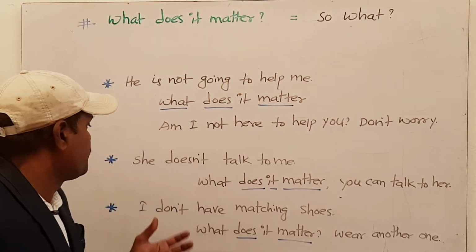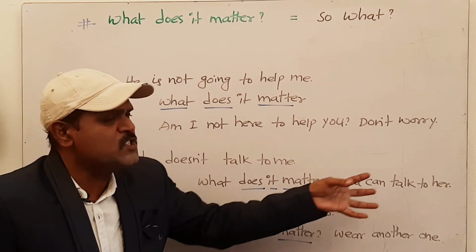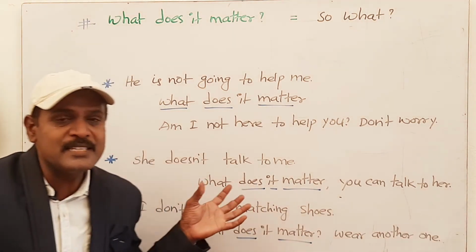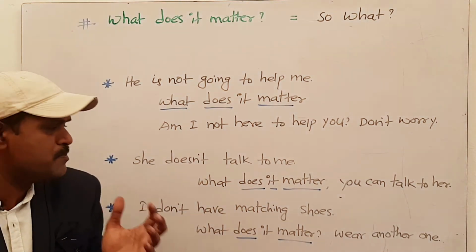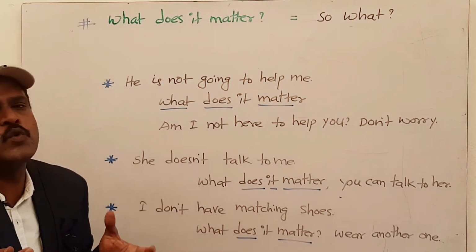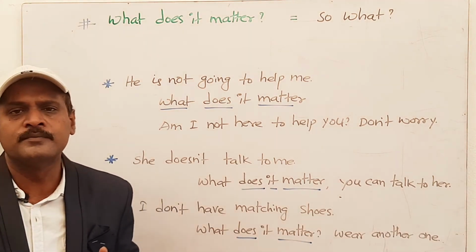Okay? Next one. She doesn't talk to me. What does it matter? You can talk to her. So, she doesn't talk to me. So, I feel worried. No, you need not worry. It doesn't matter. What does it matter? So, what happened? So, what? You can talk to her. You have to move. Next one.